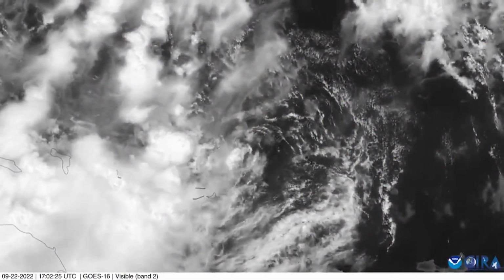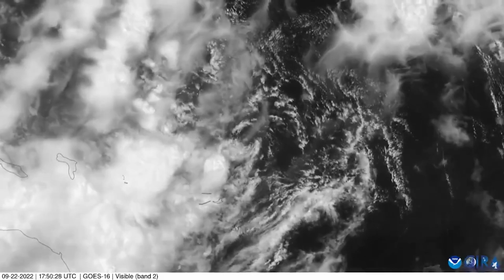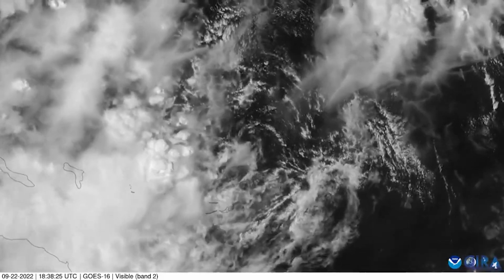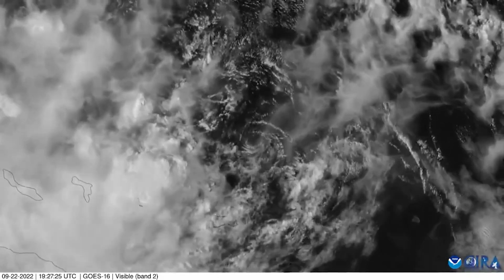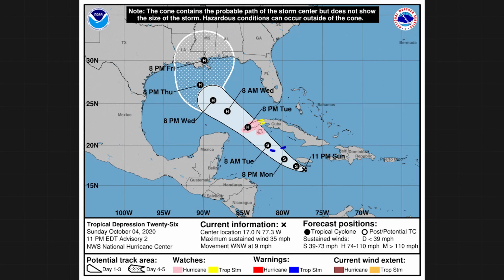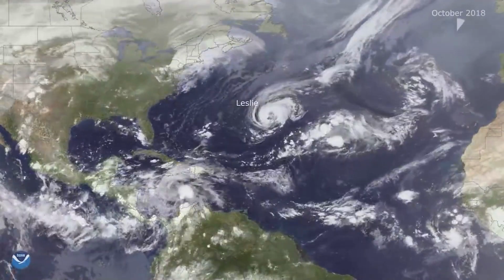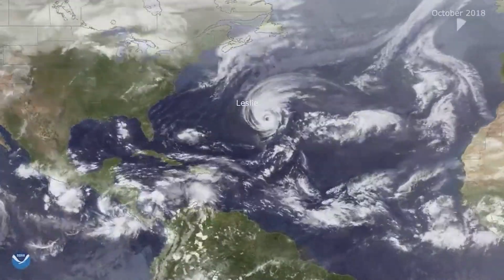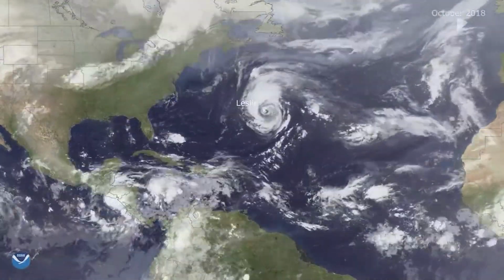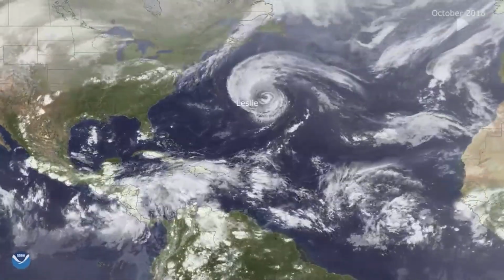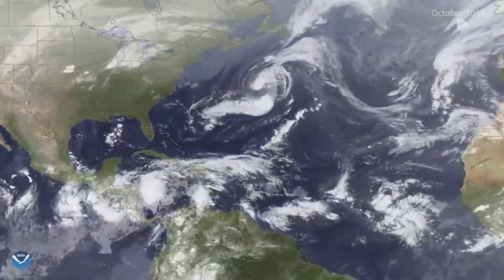A system is declared a tropical storm and earns a name once it has a cohesive low-level vortex, i.e. a closed circulation, and winds reach 39 miles per hour or greater. On the hurricane cone, we see that as an S. On a broader map, it's the hurricane symbol, but hollowed out. A storm reaches hurricane status when maximum sustained winds in the eye wall reach 74 miles per hour or greater. Remember, the eye wall is a very small part of the storm where intense winds are tightly coiled about the center of circulation. Most of the storm sees considerably lesser winds.